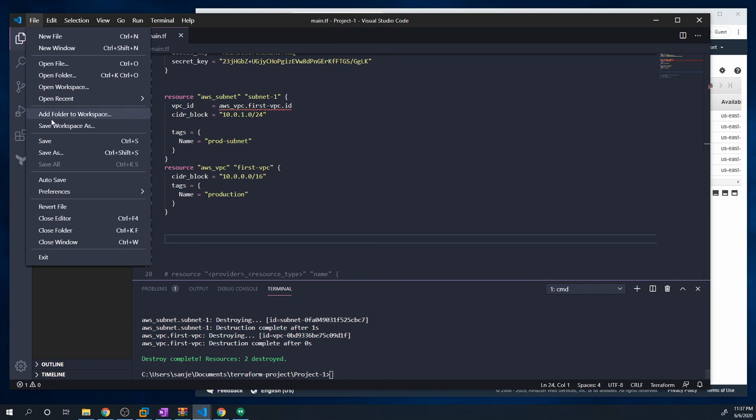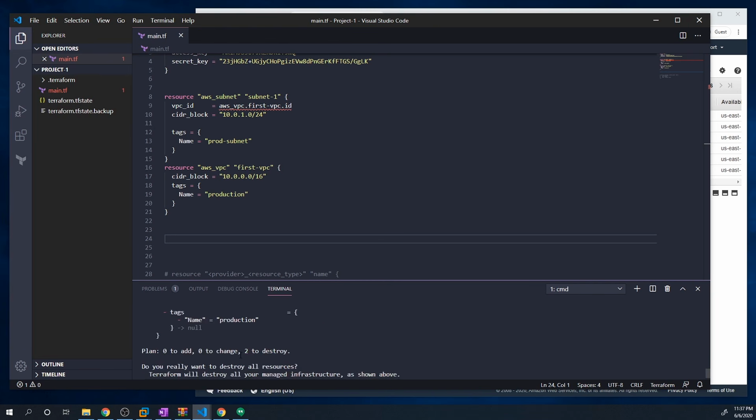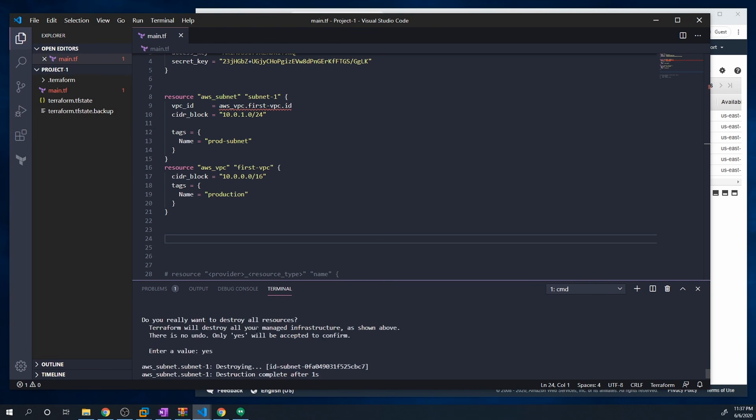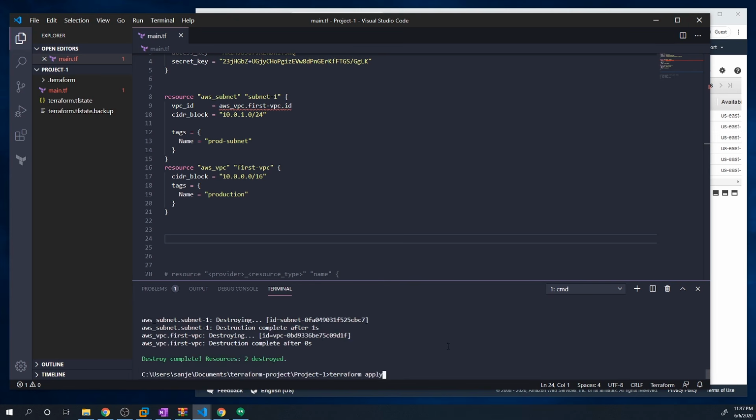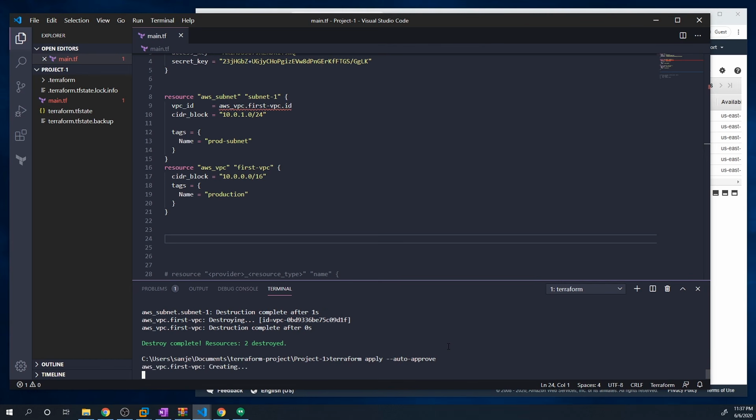So let's make sure we save everything, and then let's do a Terraform apply. And guys, if you get tired of having to hit yes whenever you want to destroy or create something, you can always use the -auto-approve flag, and that's going to skip that step. That way you can just run it, step away from your seat, go grab something to eat, and then just come back when it's done.